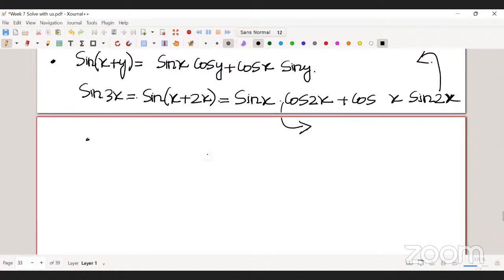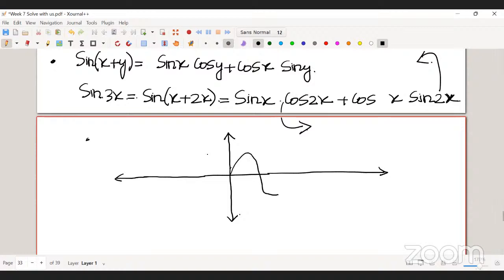If you draw the graph of sine x, it's a periodic function, right? At 0 the value is 0, and it goes something like this. This line is the y equal to 1 line, and this line is the y equal to -1 line.